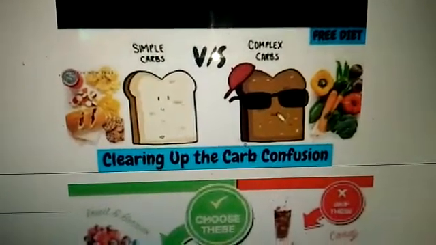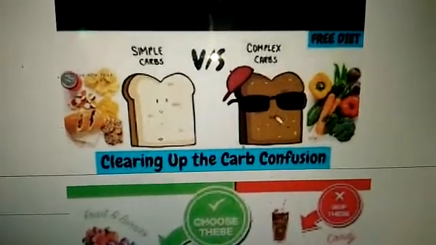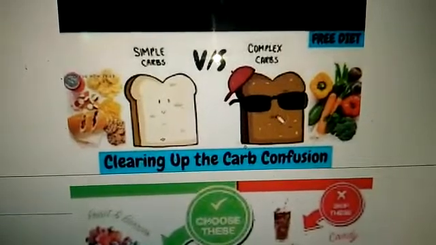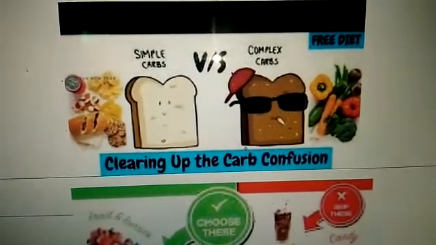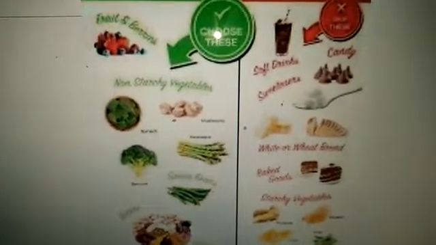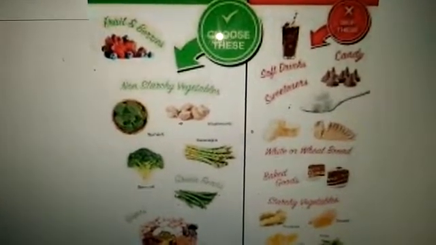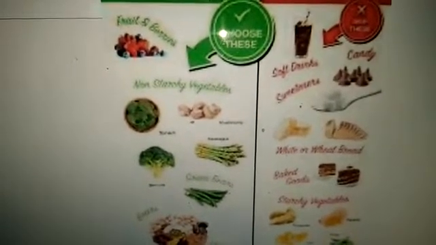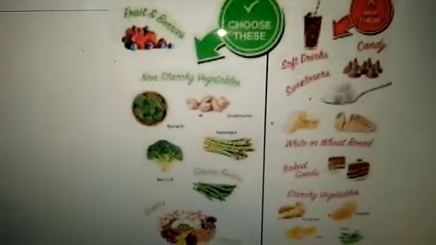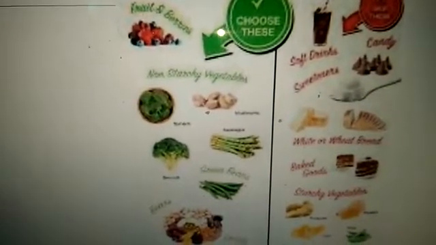So clearing up the carb confusion: which one is better, the simple carbs or the complex carbs? Well, the complex carbs give us more nutrition, and that's why they are much better than simple carbs. So next time when we eat carbohydrates, we should choose the better ones. We should choose the green vegetables, the fruits, and we should leave all the soft drinks, the candy, the sweets, and the white bread.